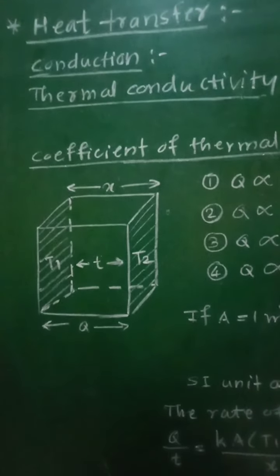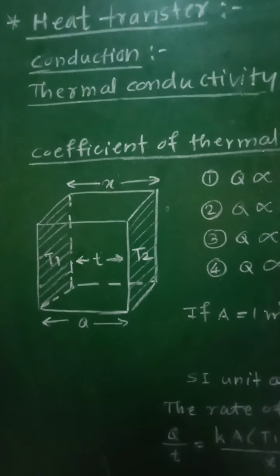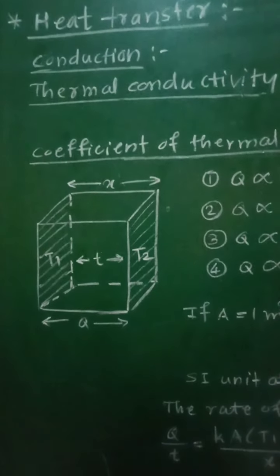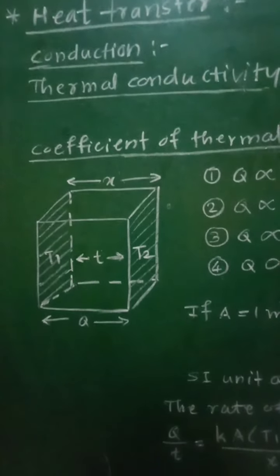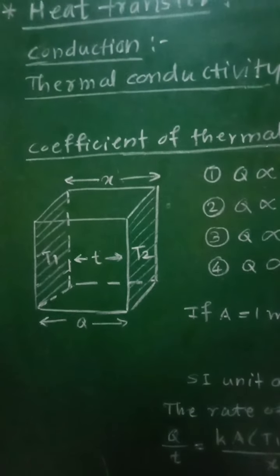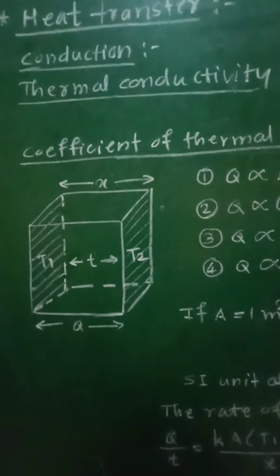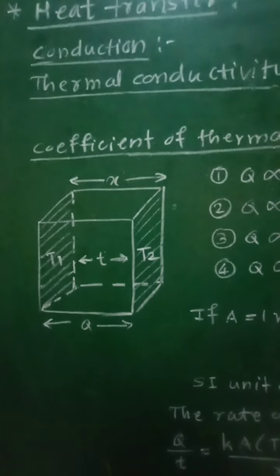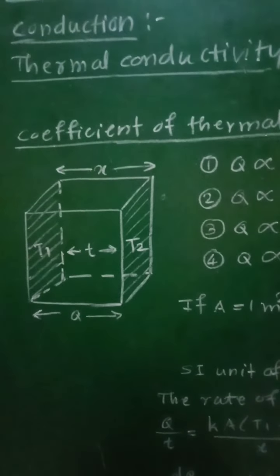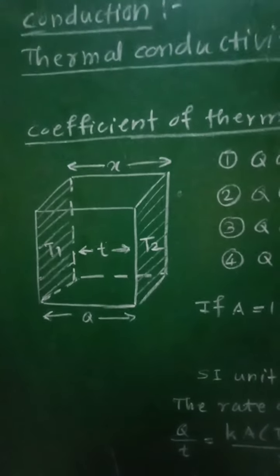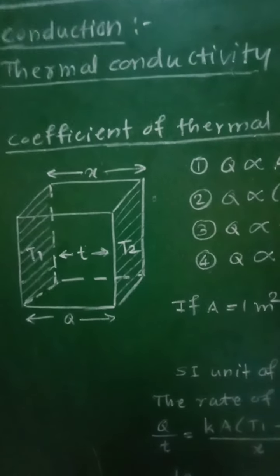Now the metals are the good conductors of heat. Similarly, the good conductors of heat are good conductors of electricity, and the bad conductors of heat are the bad conductors of electricity. So good conductors of heat will act as good conductors of electricity, and the bad conductors of heat will act as bad conductors of electricity.